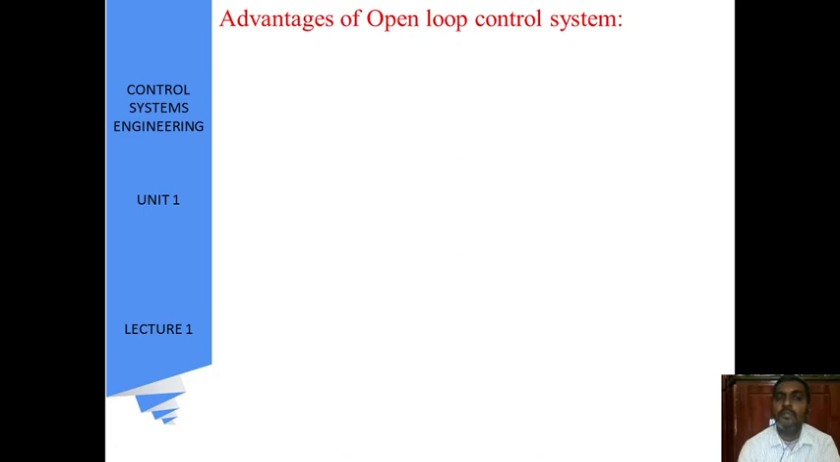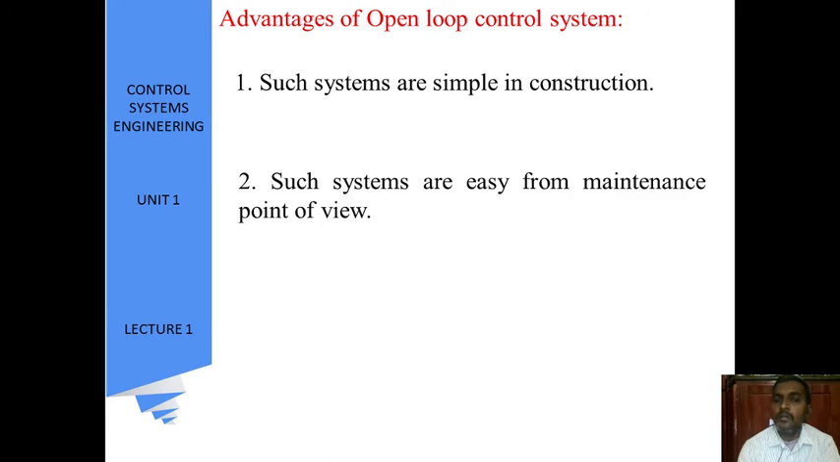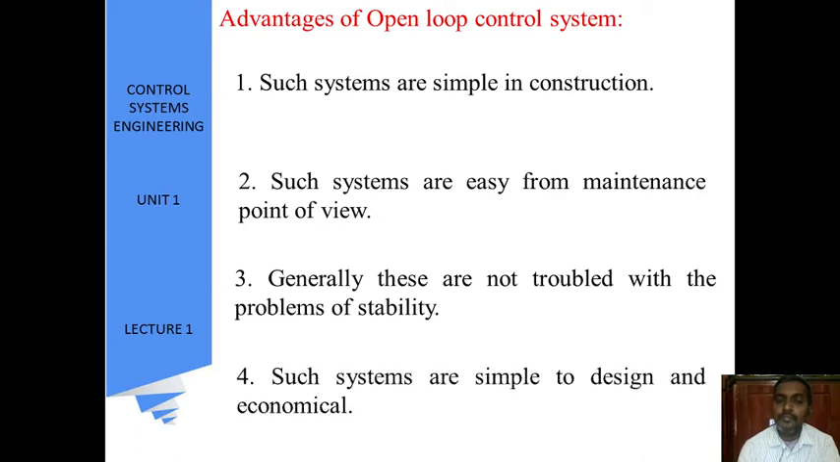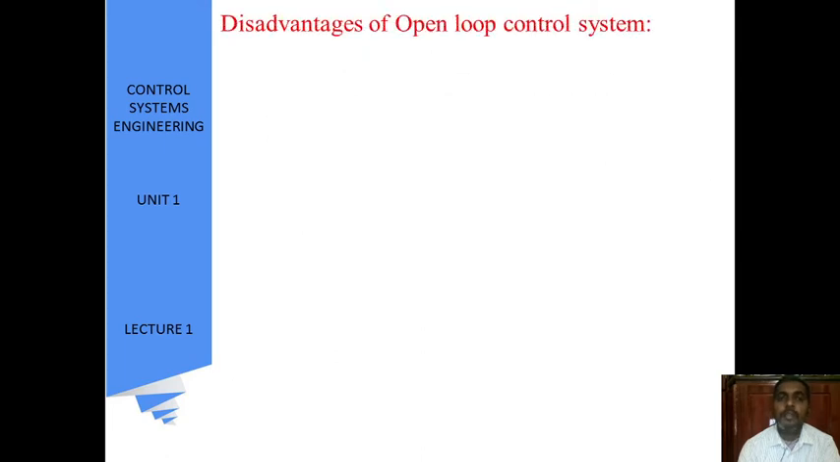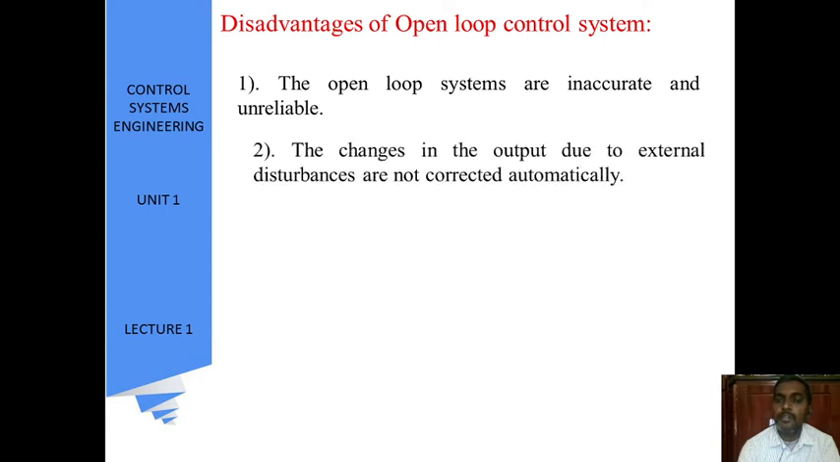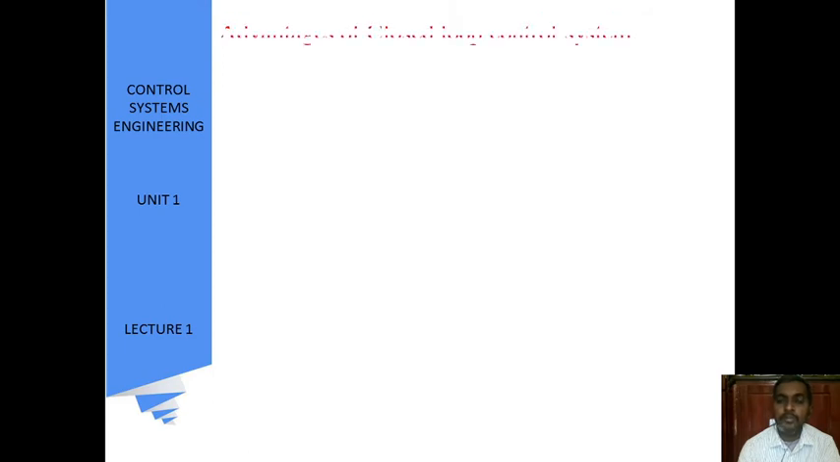So, advantages of open loop control system. It is very easy to construct, and in case of maintenance it is really very easy. Next, generally these are very stable and such systems can be designed economically, that means the cost will be less. And coming to the disadvantages, inaccurate and unreliable, that means the output cannot be accurate and it cannot be a reliable system, and the changes due to external disturbances cannot be corrected automatically, as I have already told you previously.